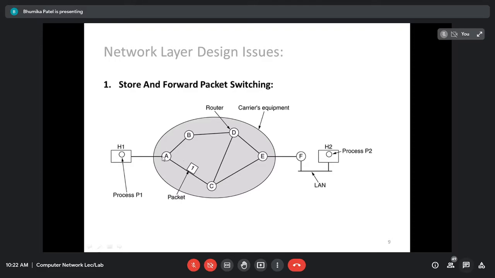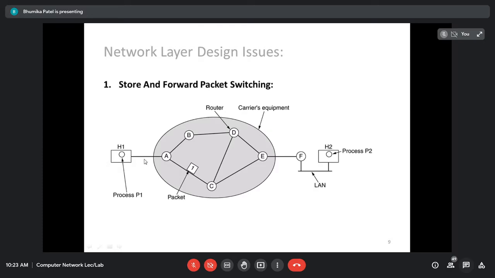At router A, there may be some device at the link layer, data link layer switches may be there. So what will the data link layer do? Until the checksum is verified, if there is no error, we do not send the data. If there is an error, we are going to discard the packet. So it will wait for the data until it is fully arrived.